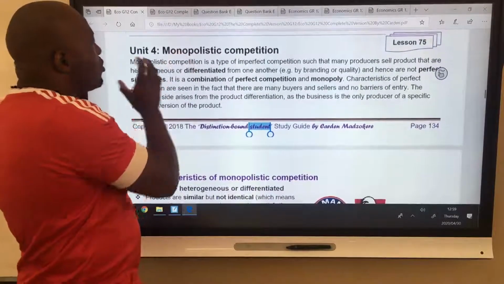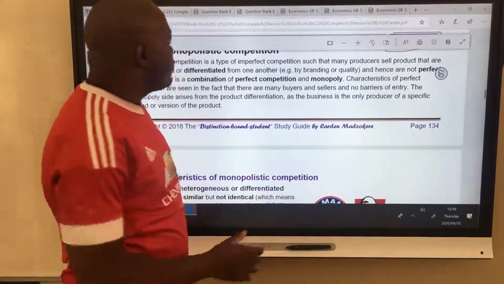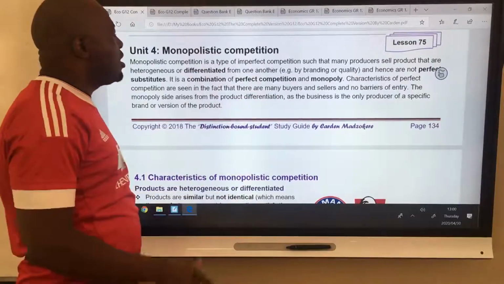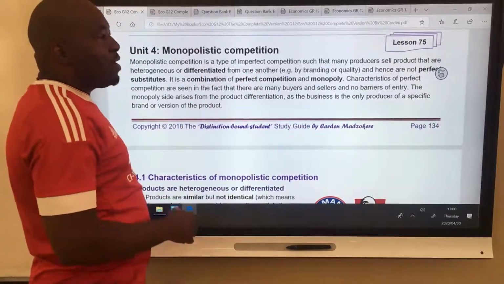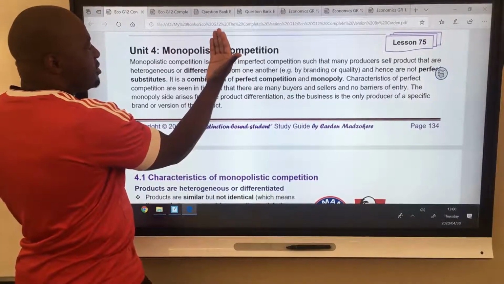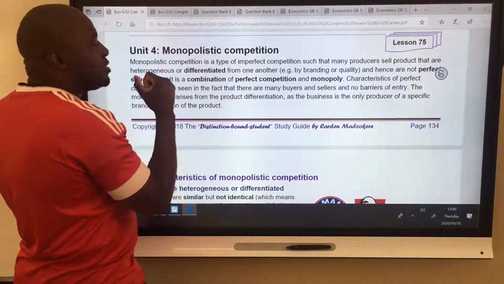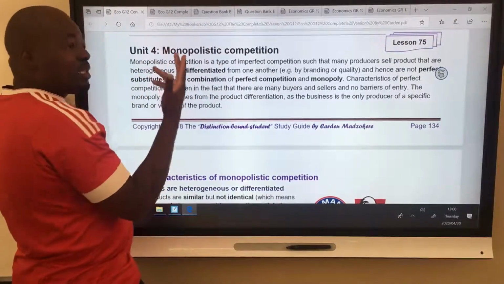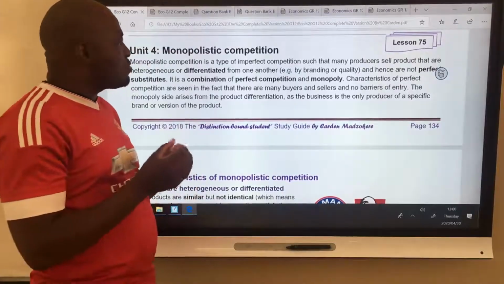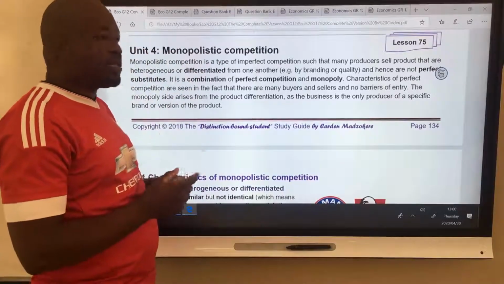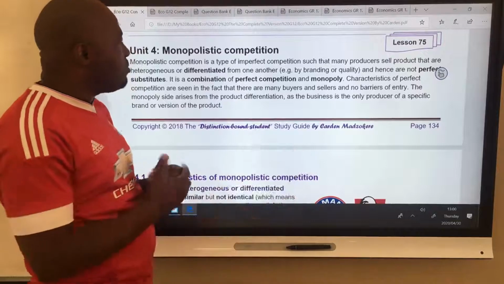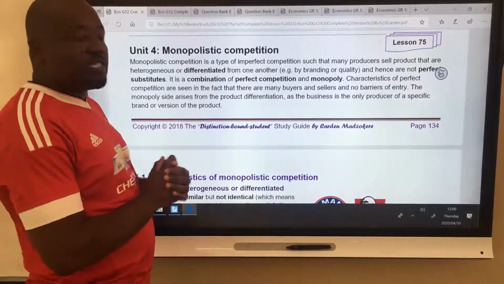Today we want to introduce monopolistic. Some people confuse monopolistic for monopoly. Look at this: monopolistic competition, monopoly. The other confusion comes if I remove IC, it becomes monopolist, and a monopolist is the monopoly. The difference is small. A monopolist is a monopoly, and a monopolistic business is this one, which is different.